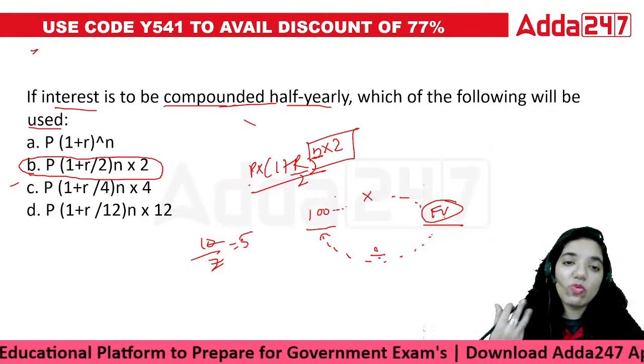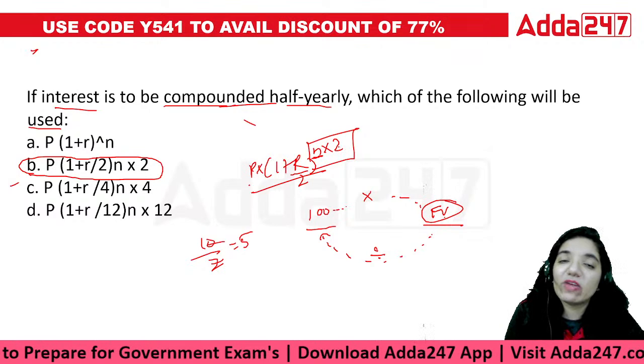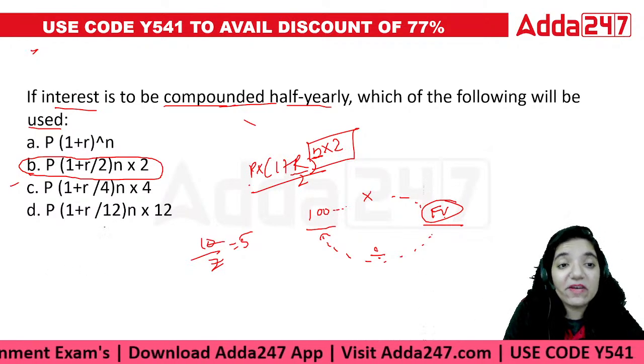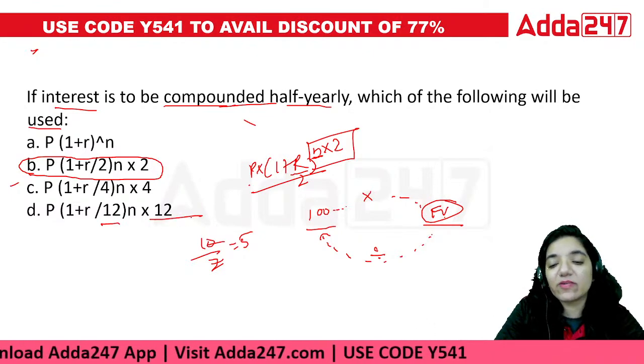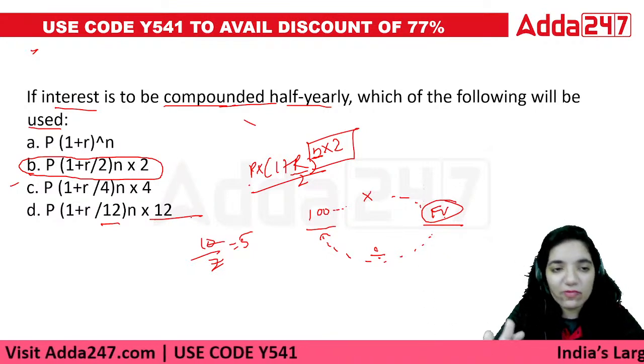If it becomes quarterly, then the rate is divided by 4, n is multiplied by 4. If it is basically an EMI basis kind of thing, then the rate will be divided by 12 and n will be multiplied by 12. That's the method that we use. In one particular question, almost every formula of compounding is done.